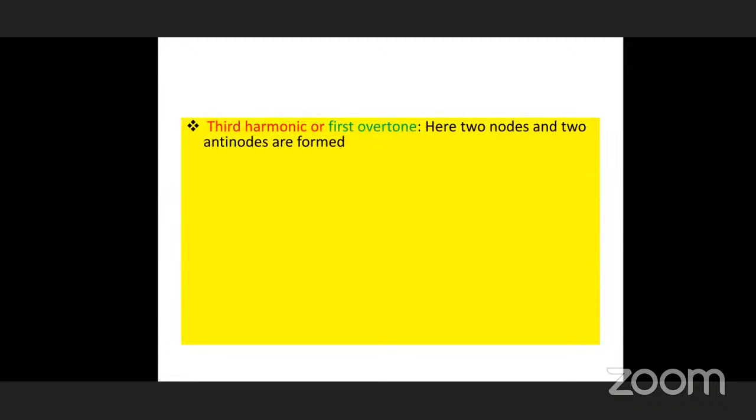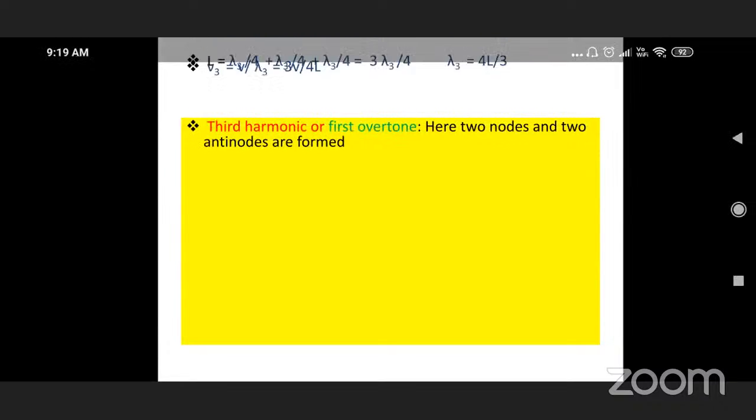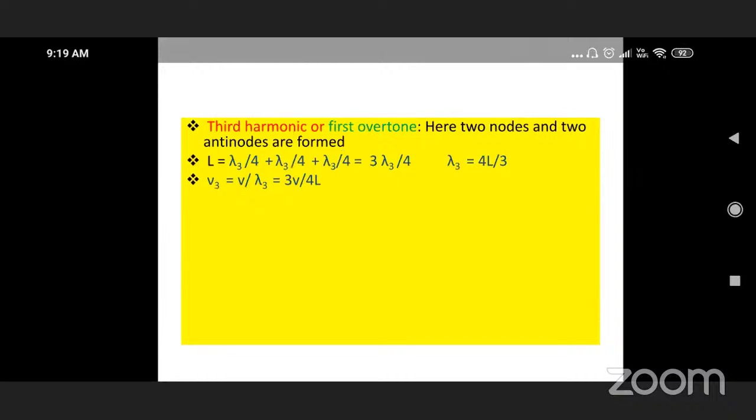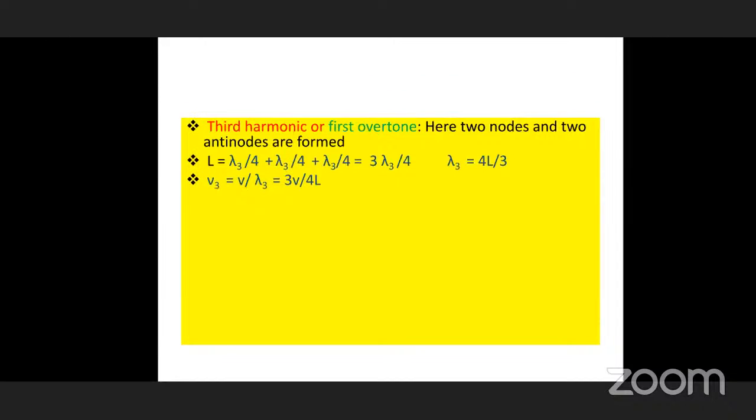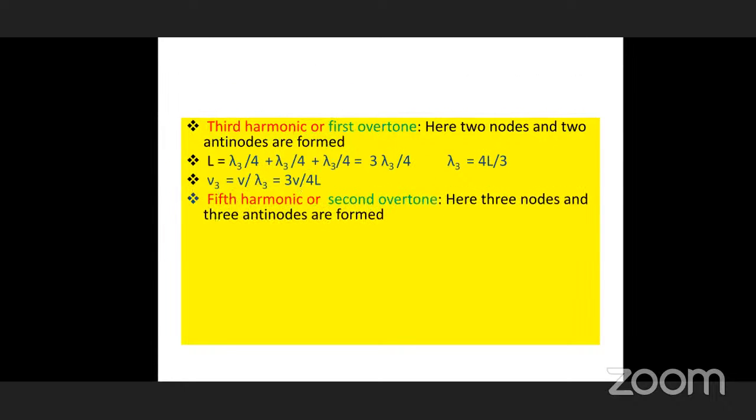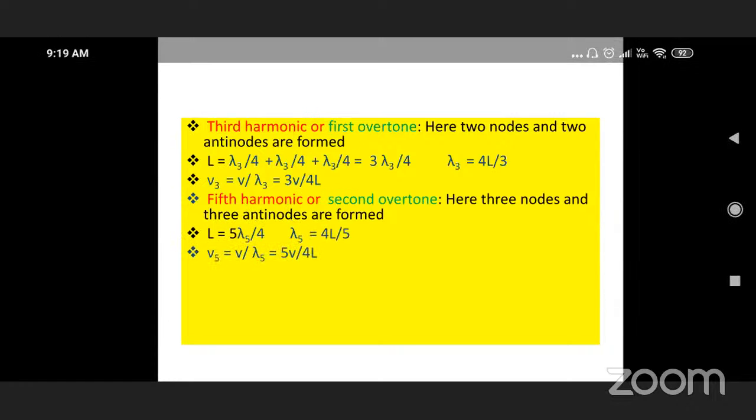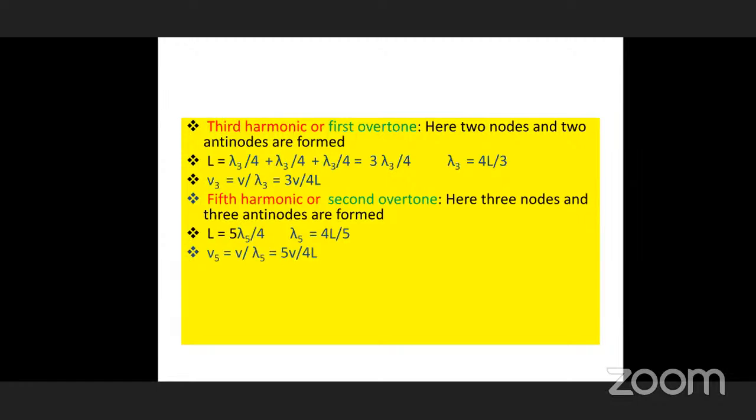The third harmonic or first overtone has 2 nodes and 2 antinodes. So here L is lambda by 4 plus lambda by 2, which we have discussed earlier, 3 lambda by 4. So nu3, the third harmonic, is 3v by 4L. Like this, for the fifth harmonic, here there are 3 nodes and 3 antinodes, and L is 5 lambda by 4, so nu5 is 5v by 4L.